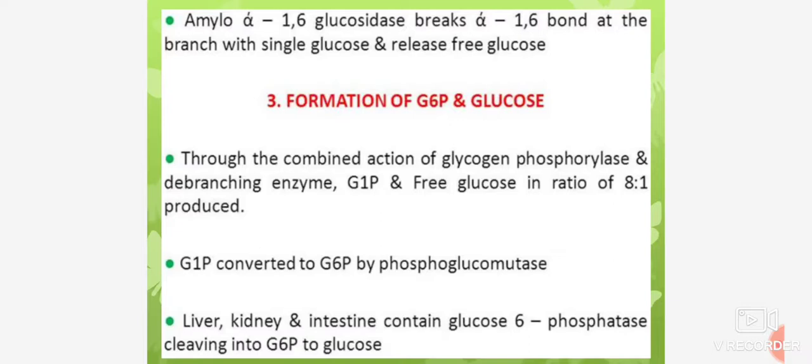Then the third step: formation of G6P and glucose. Through the combined action of glycogen phosphorylase and debranching enzyme, glucose 1-phosphate and free glucose are produced in the ratio of 8:1. Then G1P is converted to G6P by phosphoglucomutase. Liver, kidney and intestine contain glucose 6-phosphatase, cleaving glucose 6-phosphate to glucose.